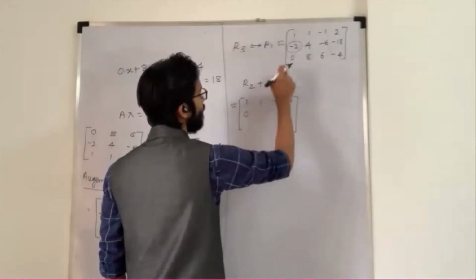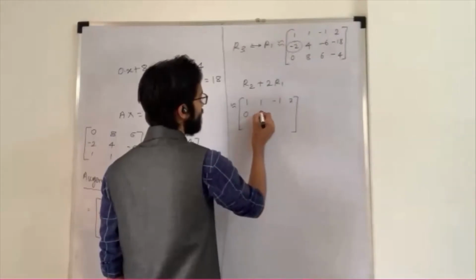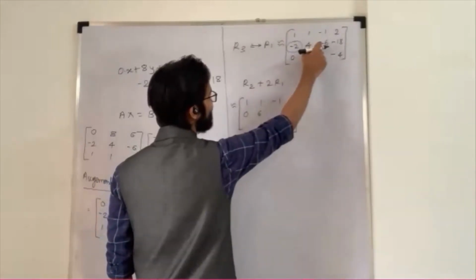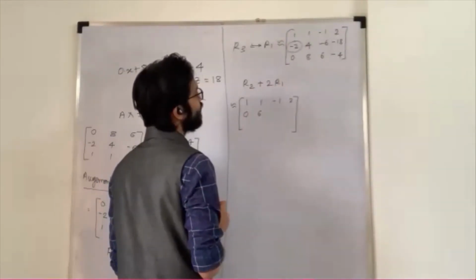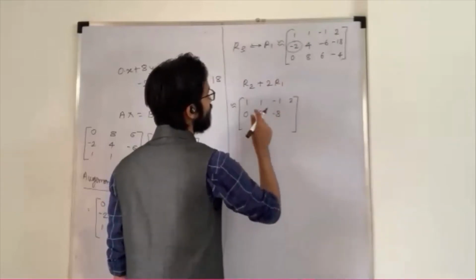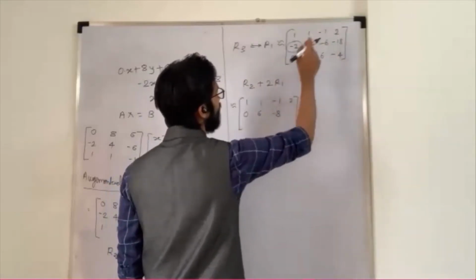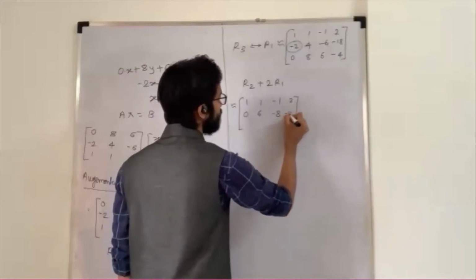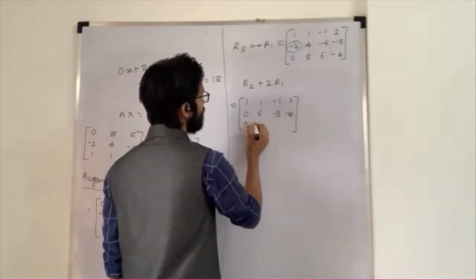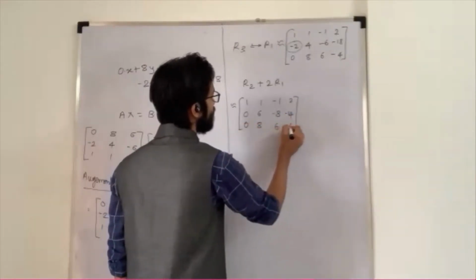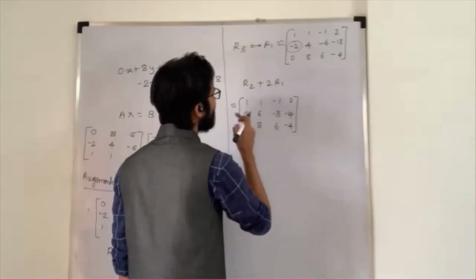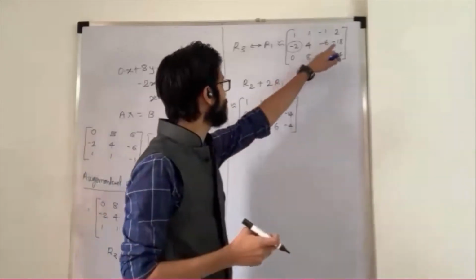Here it is 4 plus 2, it is 6. Here again minus 6 and minus 2, it is minus 8. Again here minus 18 plus 4, minus 14. Sir, it's 18, it's not minus. Okay, 18. Minus 18. Here, sir, it's 18 only.